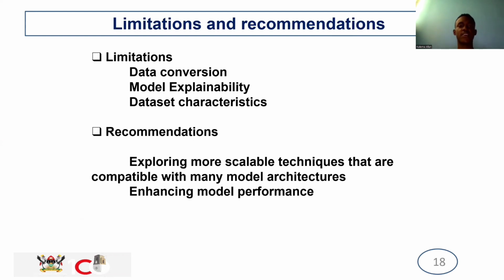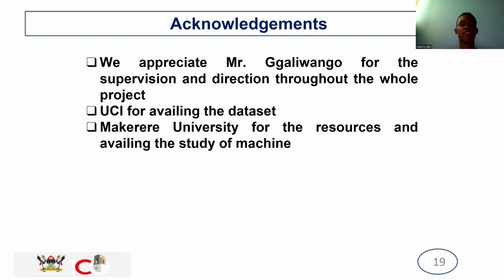And the limitations. One of the limitations we had was data conversion, converting the data we had into the format that the model receives, for example, the network format for some models. Implementing explainability on certain models was also a problem. And data set characteristics: some characteristics of the data set did not entirely reflect the real-world doctor-patient setting. In recommendation, we're exploring a more scalable technique compatible with many architectures, enhancing the model performance.